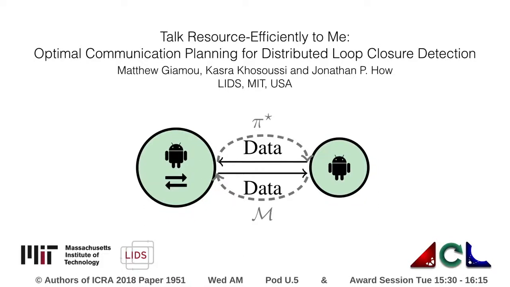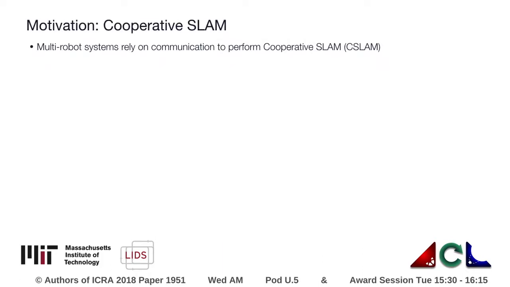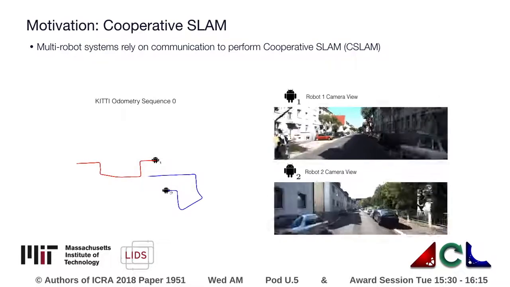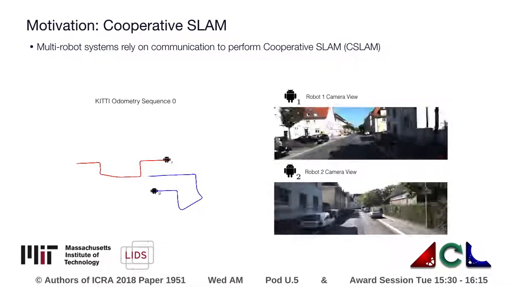Hi, I'm Matt Giamou, and I'll be talking to you about resource-efficient optimal communication planning for distributed loop closure detection. Multi-robot systems rely on cooperative SLAM to safely and effectively carry out tasks like search and rescue or autonomous